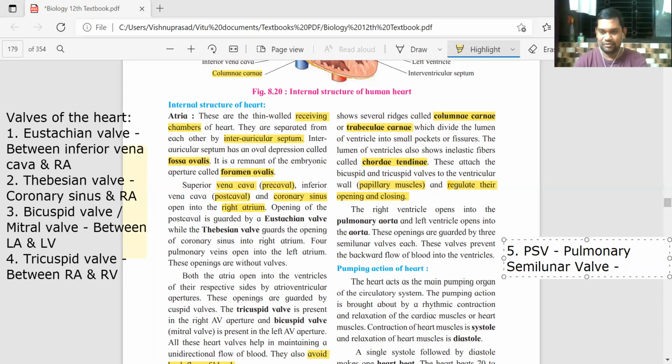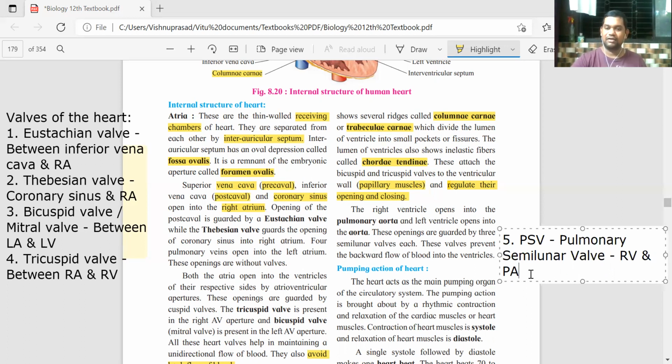Okay, so this is between the right ventricle and pulmonary artery. इन दोनों के बीच में जो valve है, that is called pulmonary semilunar, because the right ventricle is pumping the blood into the pulmonary artery, which is carrying the blood to the lungs.